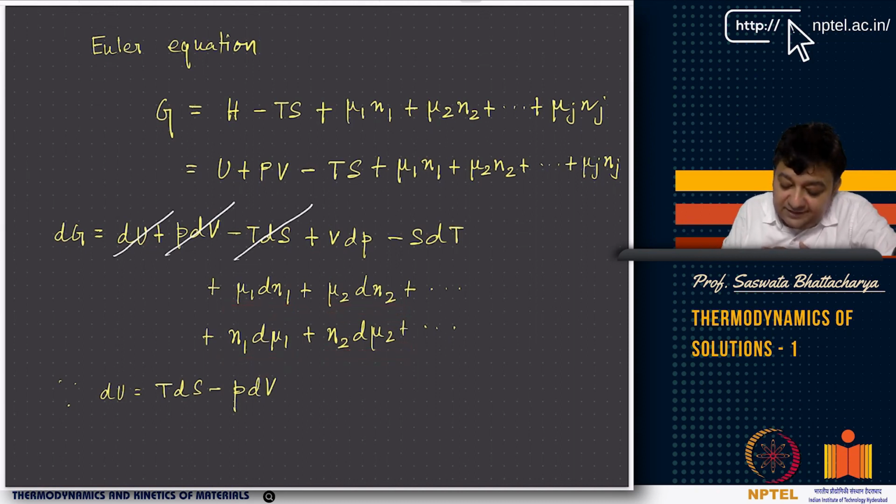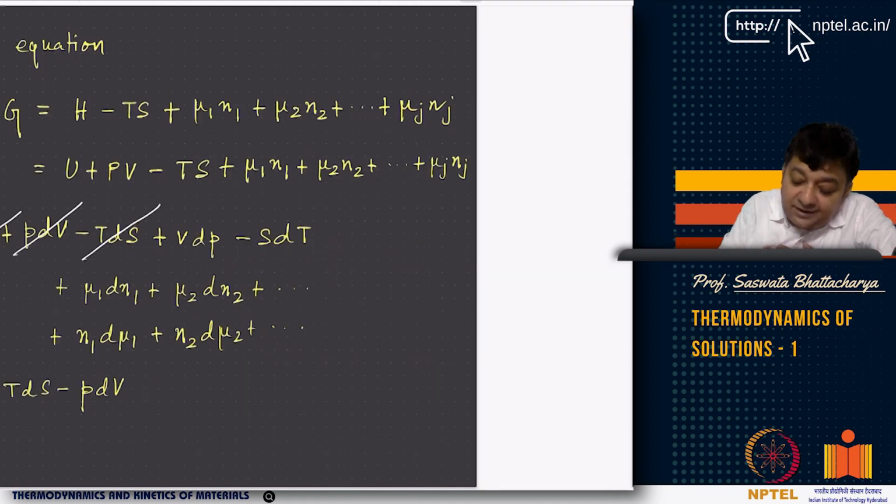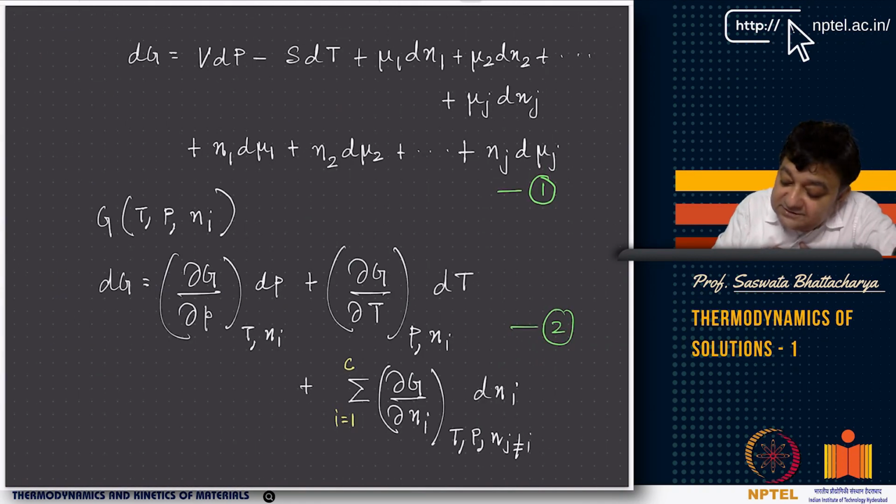Now, if you think of that, you have dU, since dU is TdS minus PdV according to the first law. So dU, PdV and TdS cancel. So you have VdP minus SdT and all these terms, right? Now, what I am telling is this is VdP minus SdT plus all these terms, right? So this is your equation 1.